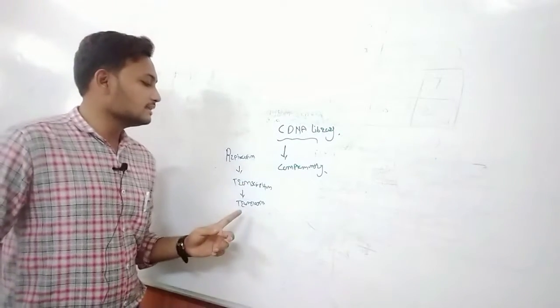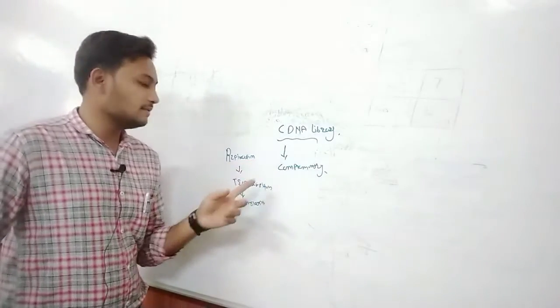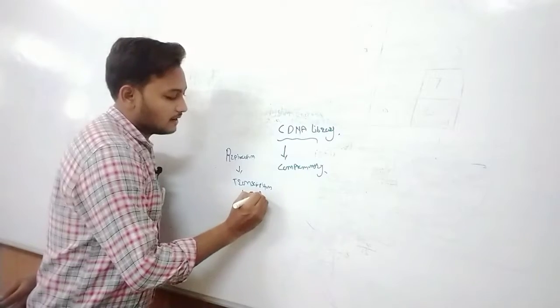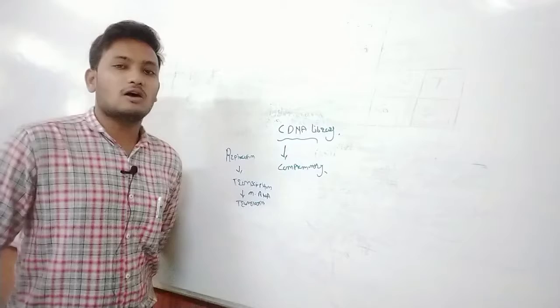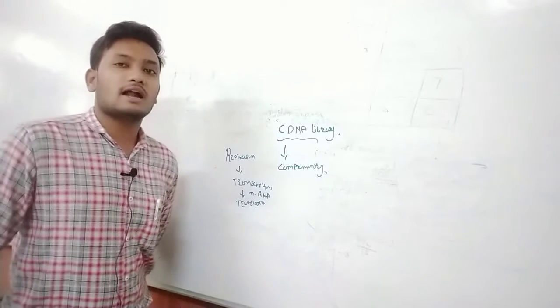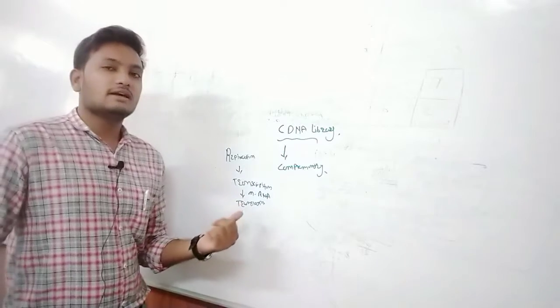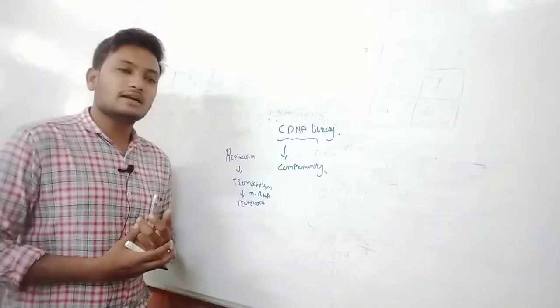So the cDNA is a complementary type of DNA. It means that in the transcription process the mRNA is formed. In this process the mRNA is firstly isolated for the synthesis of complementary DNA.